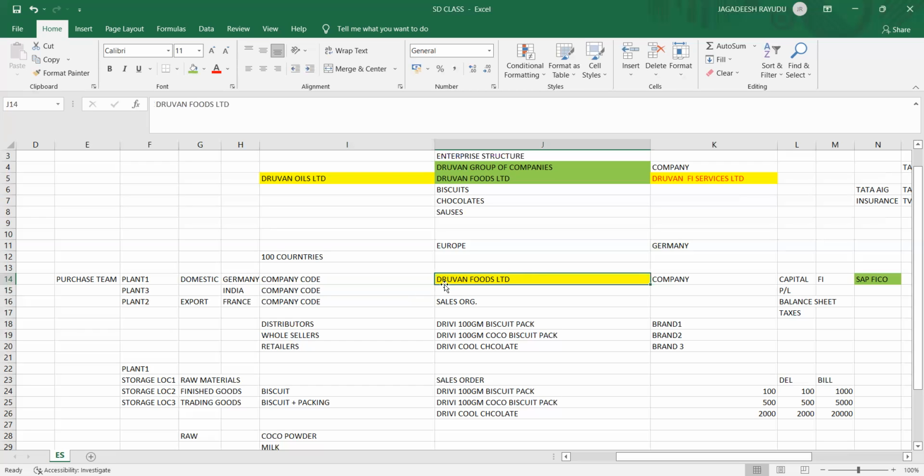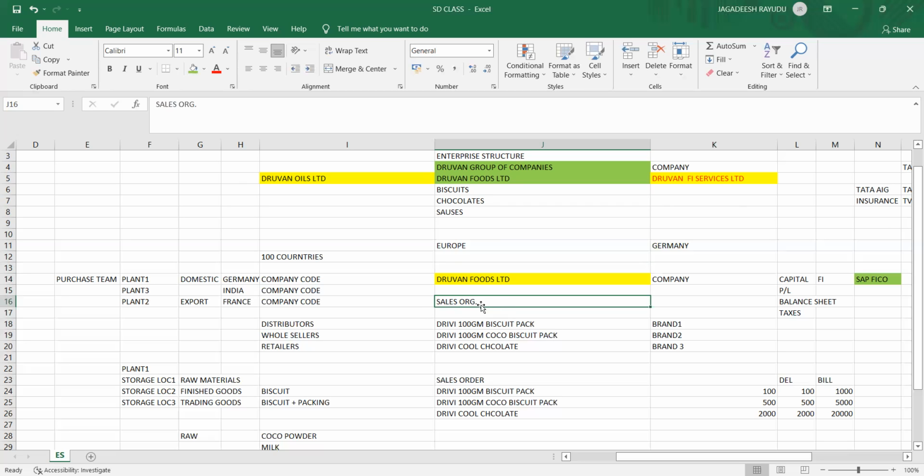So if you registered this company code in India or France or Germany, you are telling the government that you are legally doing business, you are not a thief, right? You are telling the government, I have a license, I can sell these products in these places. That's why the company code is called a legal entity. Entity is nothing but your company only. Legal means they are legally doing the business. In the similar way, the sales organization is a legal entity.